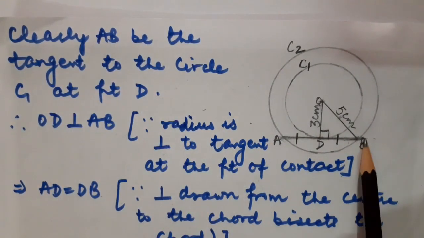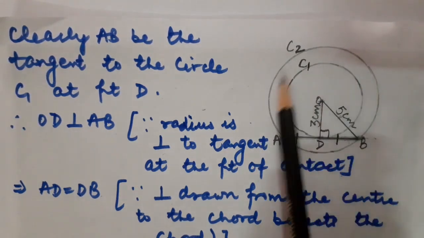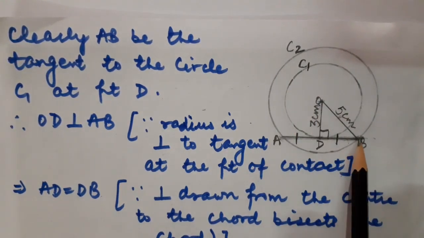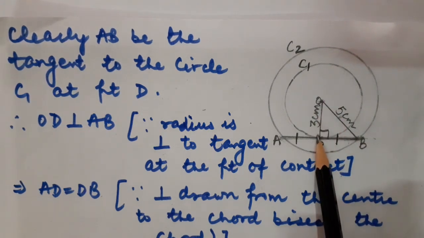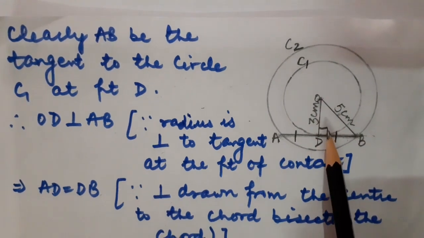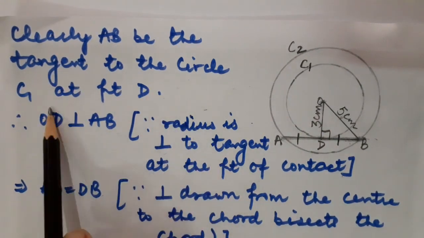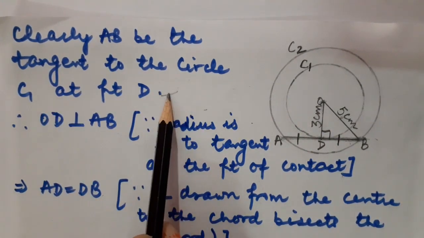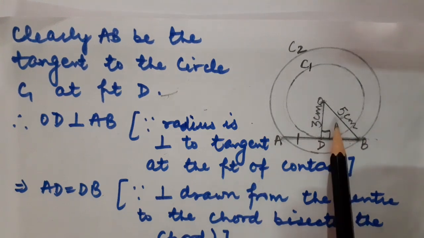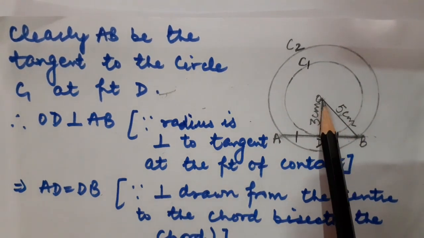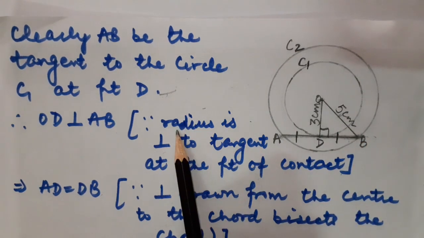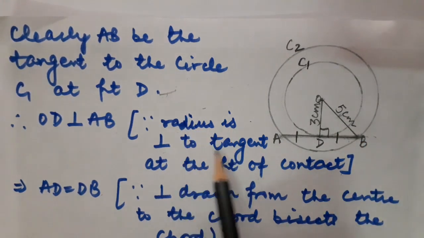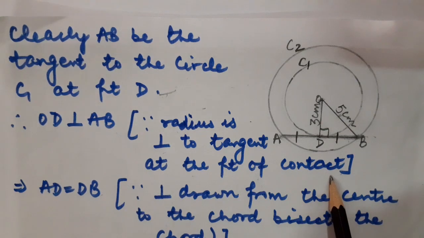Here you can see the bigger circle, or the larger circle, has radius 5 cm. I have shown it in the diagram. And the smaller circle is of radius 3 cm. Fine. Okay. So, it is going to touch at the point of contact, that is point D. As we know according to theorem 10.1, OD must be perpendicular to AB. Why? Because the radius is perpendicular to the tangent at the point of contact.